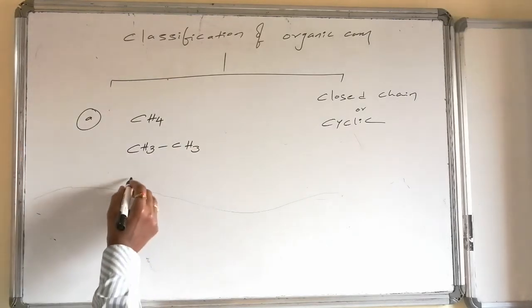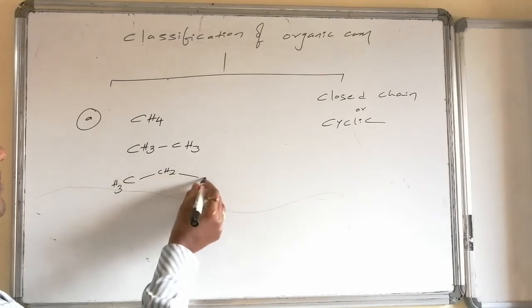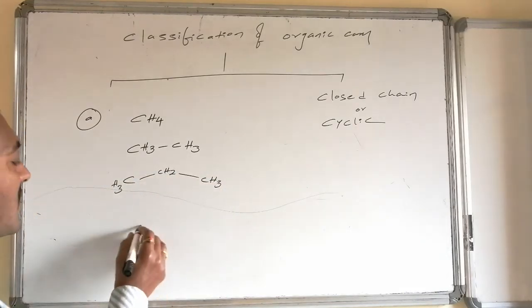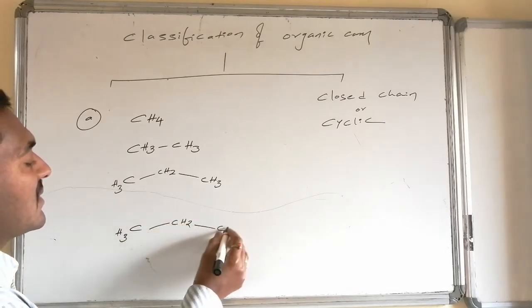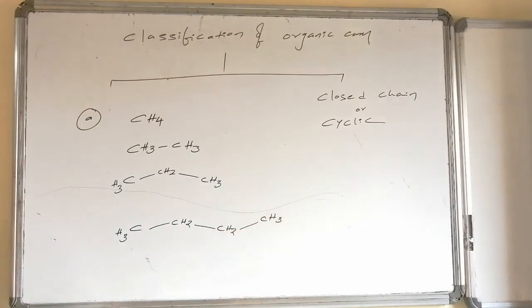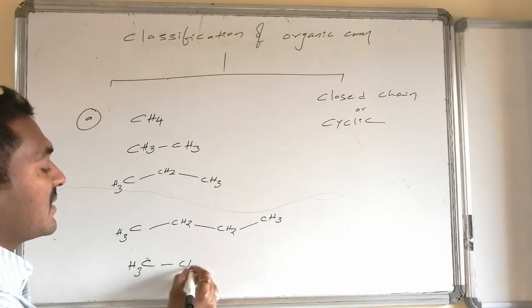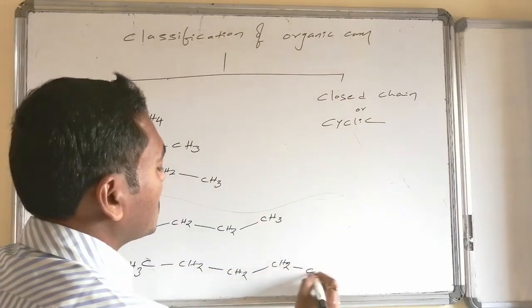If I take three carbons, this is CH3, CH2, CH3, this is propane system. Similarly here, if I take another, it is CH3, CH2, CH2, CH3, this is butane system. Similarly here, pentane system, CH3, CH2, CH2, CH2, CH3.